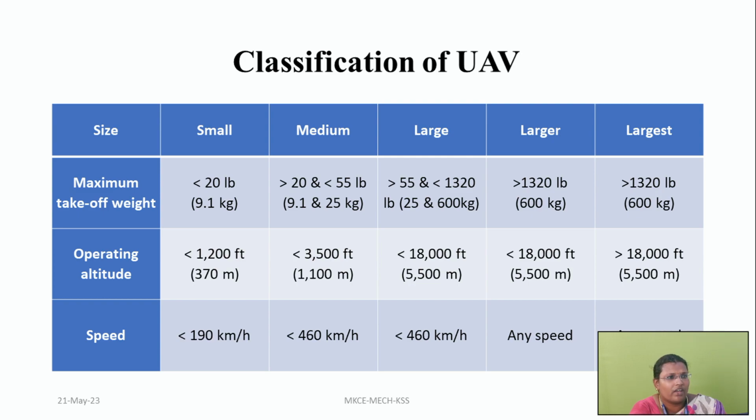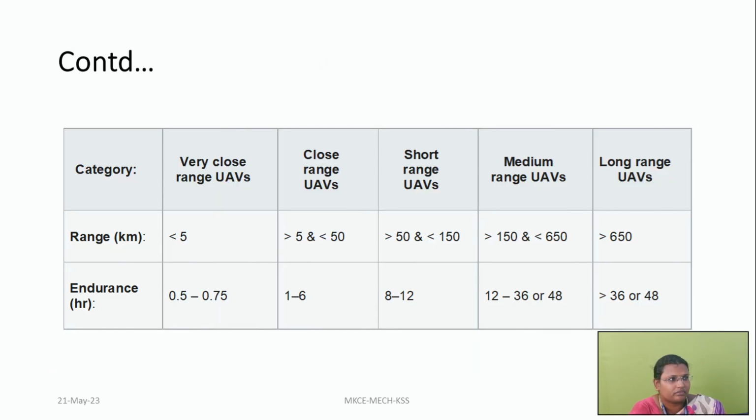Above 5500 meters, it is called larger and largest UAVs. If it is traveling with a speed of less than 190 km per hour, it is called a small UAV. If it is traveling below 460 km per hour, it is called medium. And above 460, it is called larger and largest UAVs.